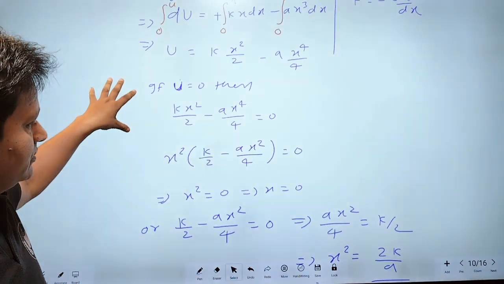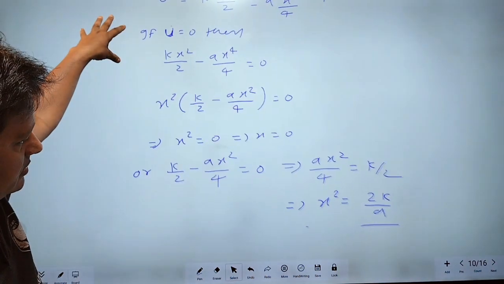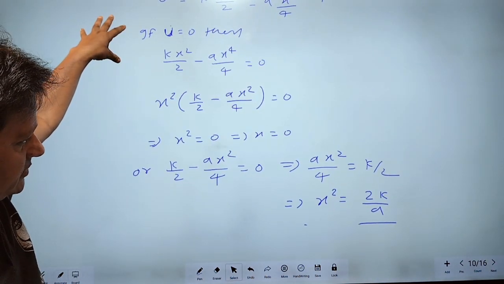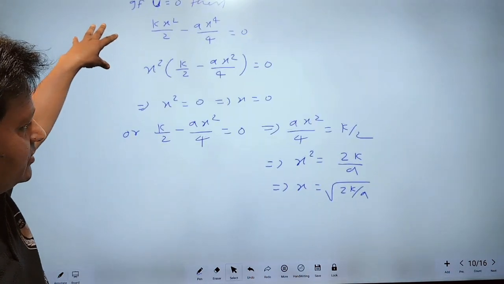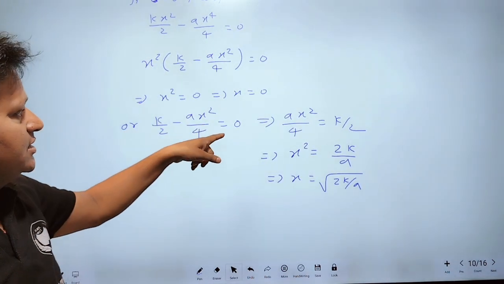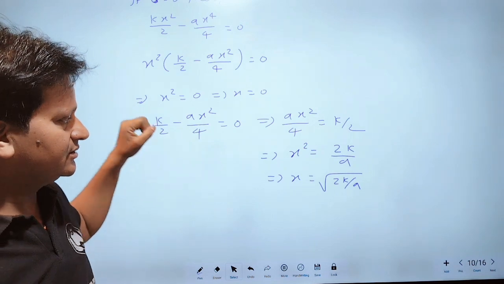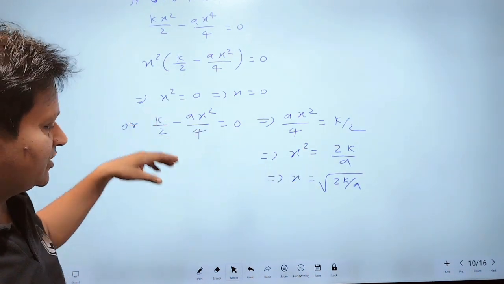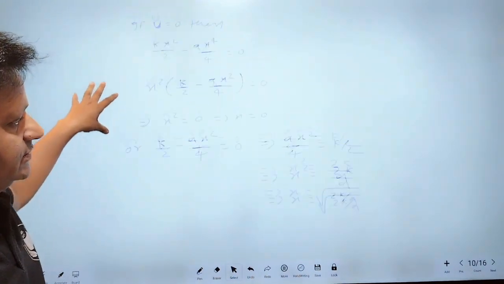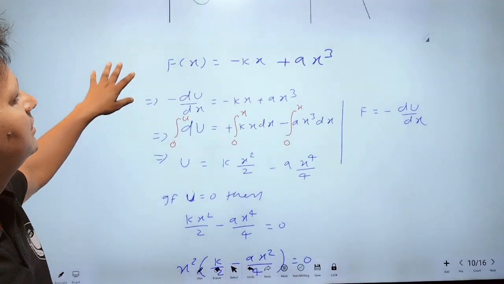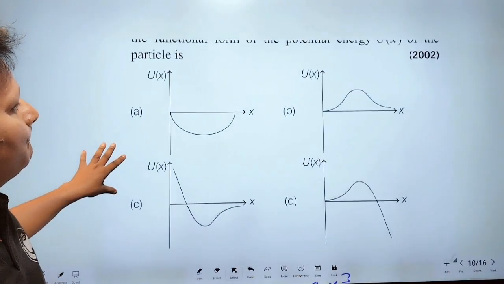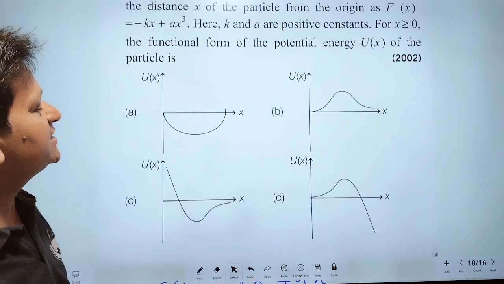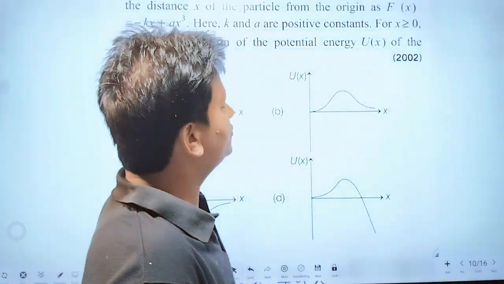U will be 0 at two points, at 0 and root under 2k by a. Here potential energy is 0 at two points.